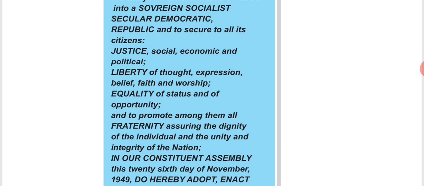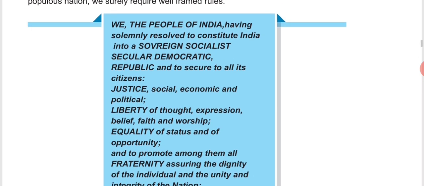So this is what is written in our constitution. We'll understand it one by one.